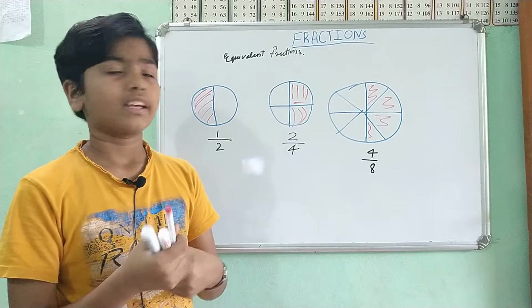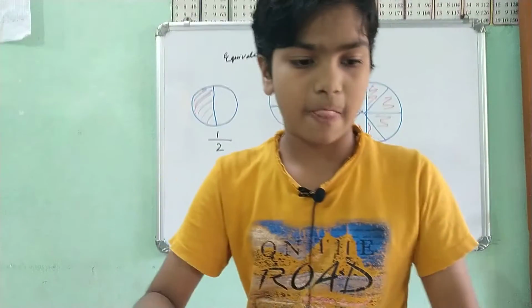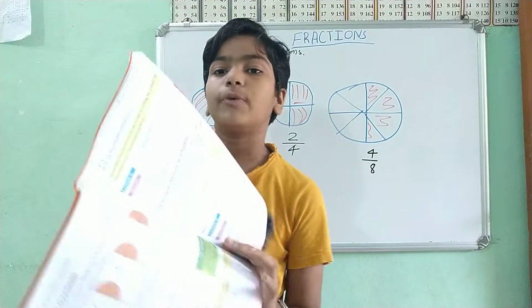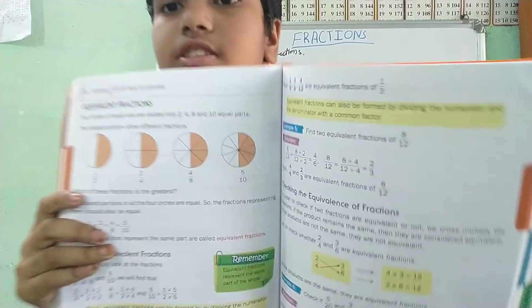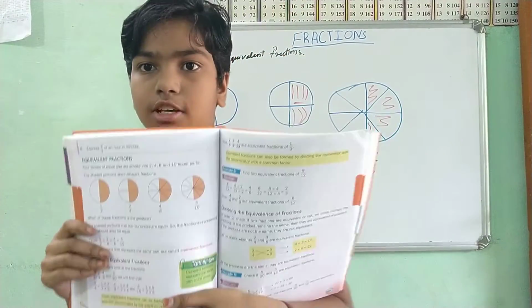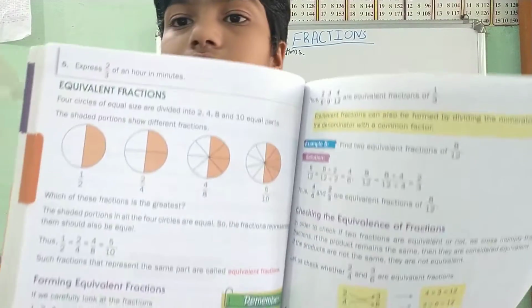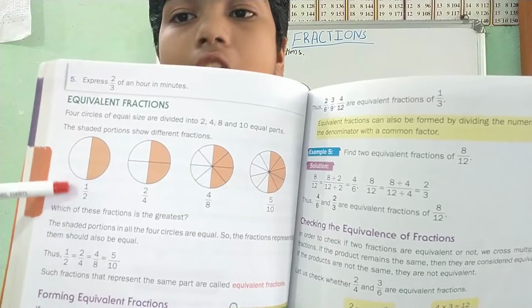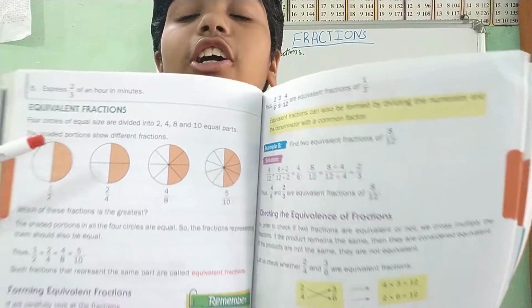And then this continues. Okay, I want to show you from the book so you may understand it. Now you can see this image. I want to show you this one image over here. You are seeing me also now. What happens over here is, this is a half. This is divided into 2 equal parts. This is what a half is.